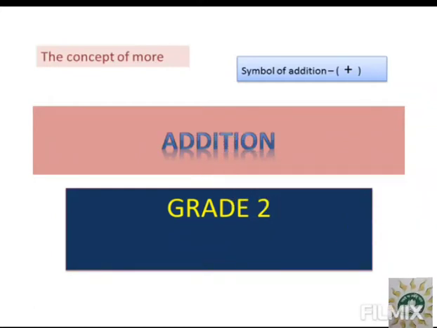Today, as you can see, we will be beginning with Composite Maths, Chapter 5, Addition. The concept of addition is to increase. The concept of more is related to the concept of increasing things. যে কোনো জিনিসের বেশি হয়ে যাওয়াটা, নাম্বার হোক, জিনিসপত্র হোক, যাই হোক. And the symbol of addition is a plus sign. This sign is also visible in the doctor's safety bag.